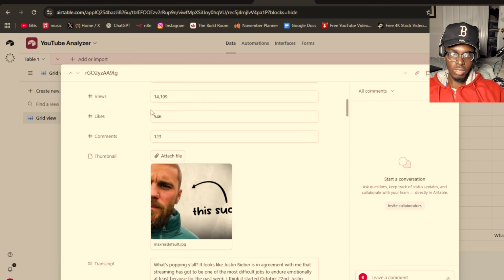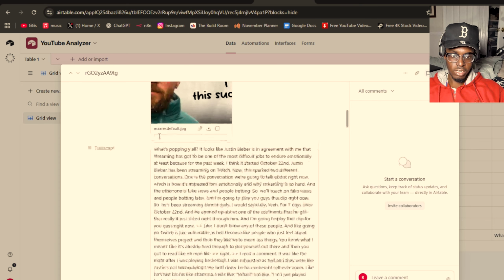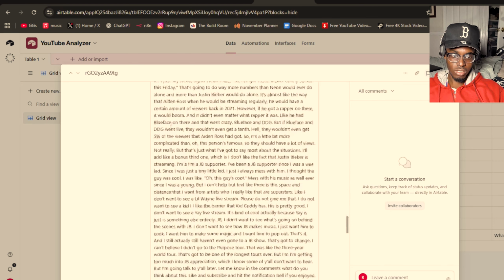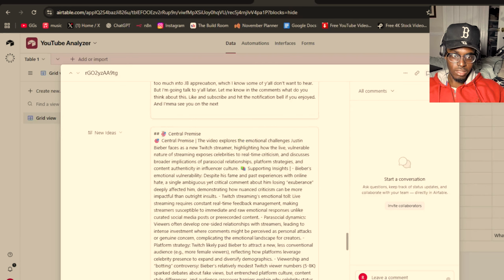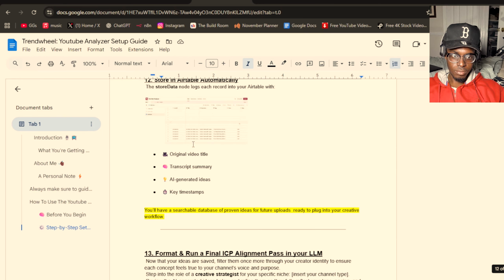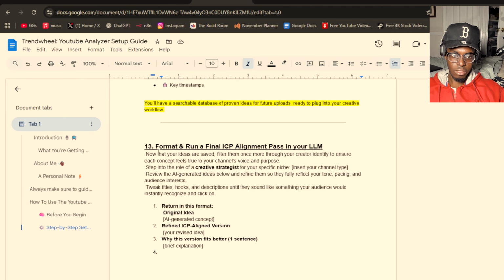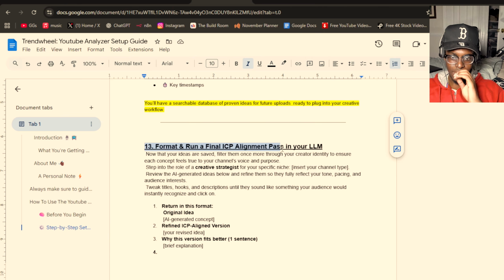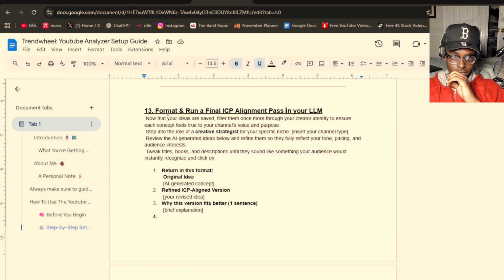So imagine you do like 10 videos of this, you get all the data, you get all the transcripts, and you get the video ideas. So this is what I was talking about, and this is also in the last step as well. So you store data, we just did that. The last step is format and run the final ICP alignment pass in your LLM. So now that your ideas are saved, filter them in more greater identity to ensure the concepts feel true to your channel's voice and purpose.